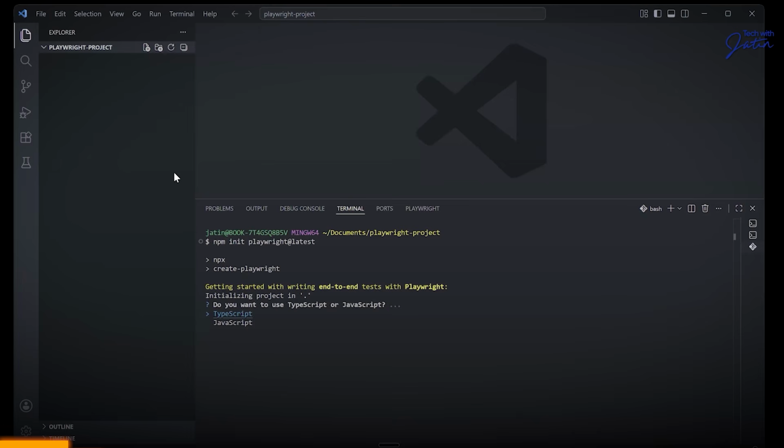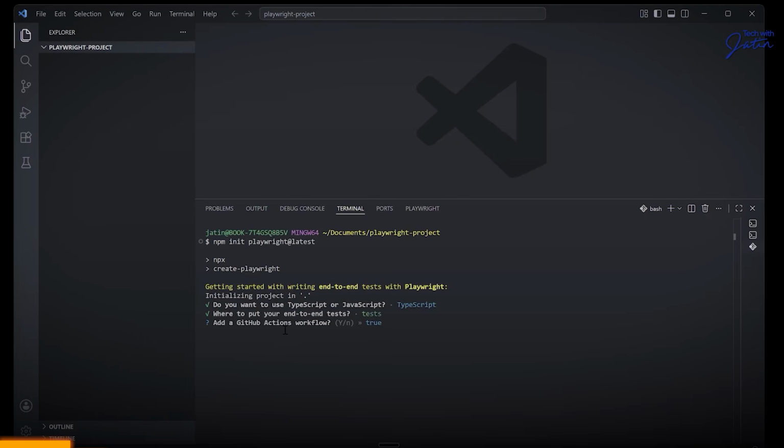All right. So technically it is going to ask, how do you want to create your project? Do you want to use TypeScript as a language, or are you going to go with JavaScript? We will definitely go with TypeScript only. Where do you want to put your end-to-end tests? By default, there is going to be this tests folder. So I'm just going to keep on hitting the enter button.